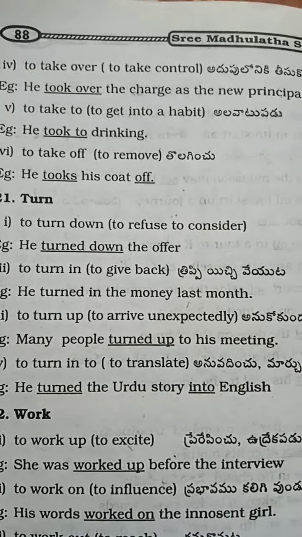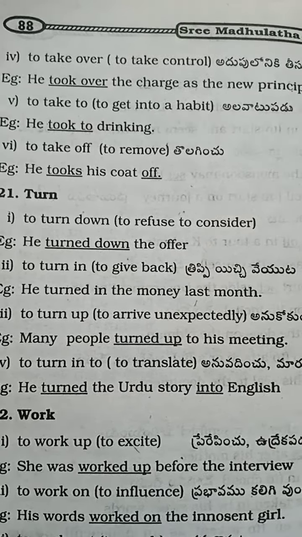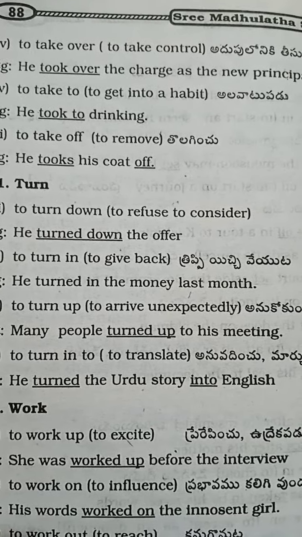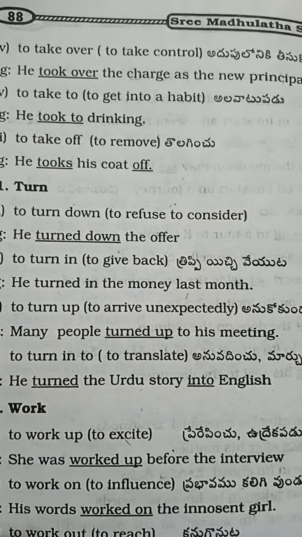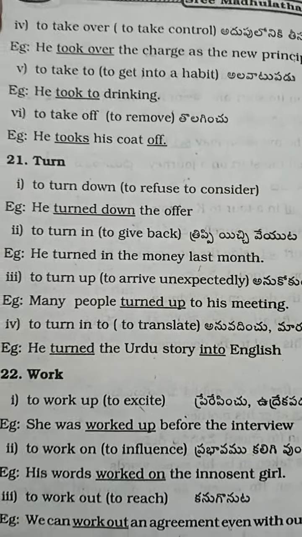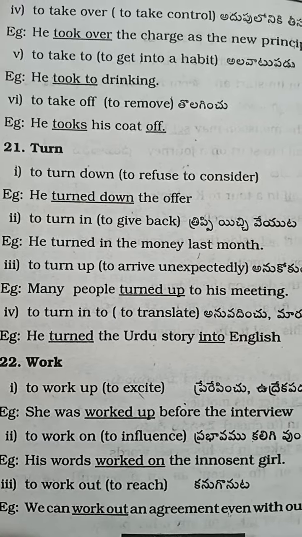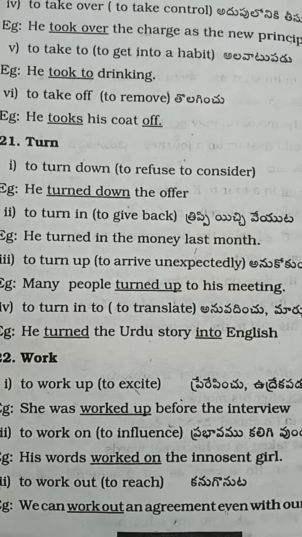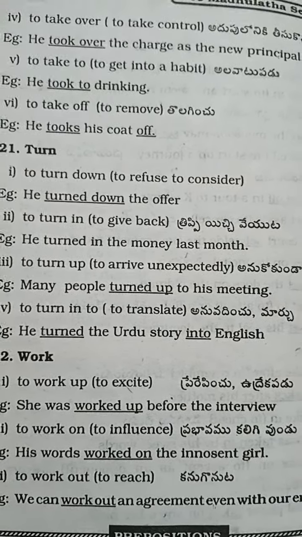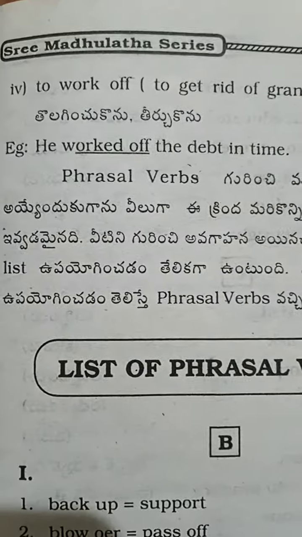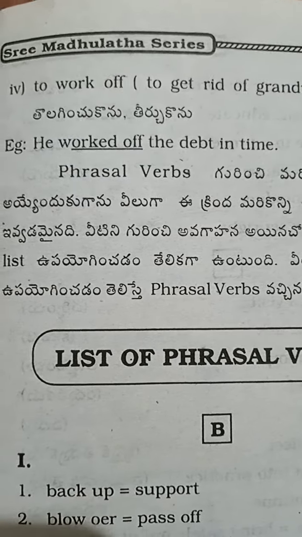Turn. To turn down. He turned down the offer. To turn in. He turned in the money last month. To turn up. Many people turned up at his meeting. To turn into. He turned the Urdu story into English. Work. To work up. She was worked up before the interview. To work on. His words worked on the innocent girl. To work out. We can work out an agreement even with our enemies. To work off. He worked off the debt in time.